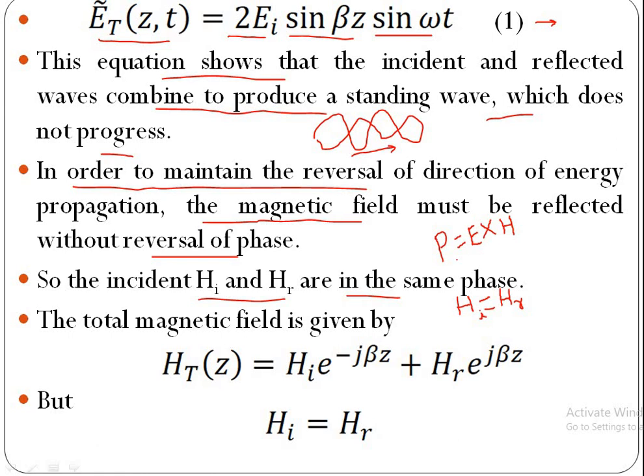For example, if we take incident wave, this is PI, incident wave power flow, this is EI, this is HI, this is incident wave like this, that is power flow in this down direction. If it is reflected, direction is upward. So what is power flow?